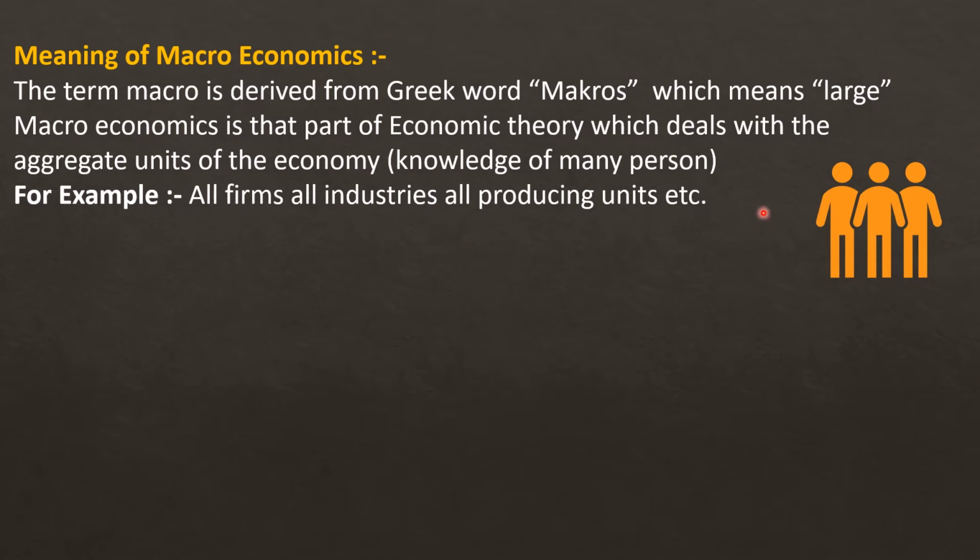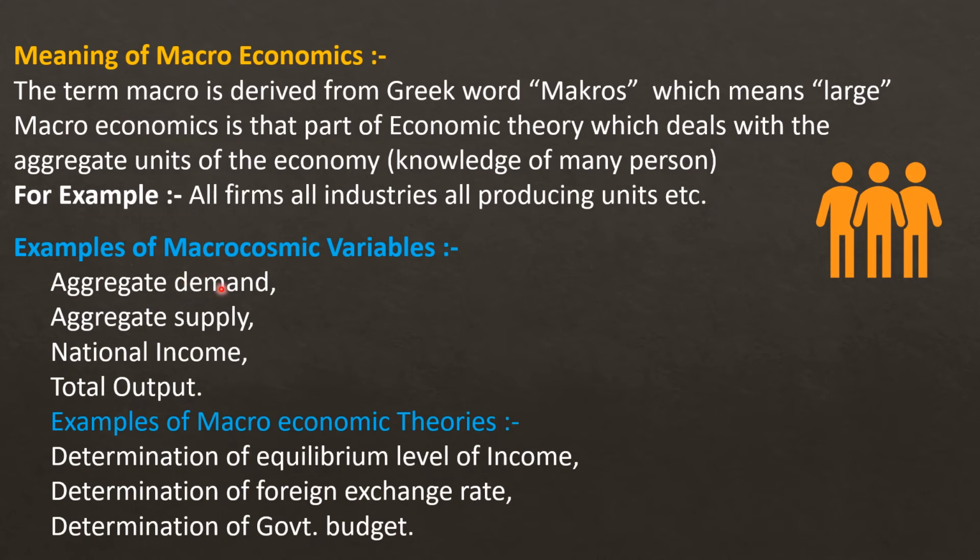Some examples of macroeconomic variables: aggregate demand, aggregate supply, national income, total output. Some examples of macroeconomic theories: determination of equilibrium level of income, determination of foreign exchange rate, determination of government budget.